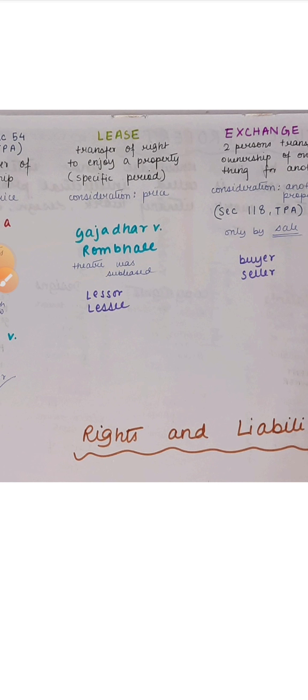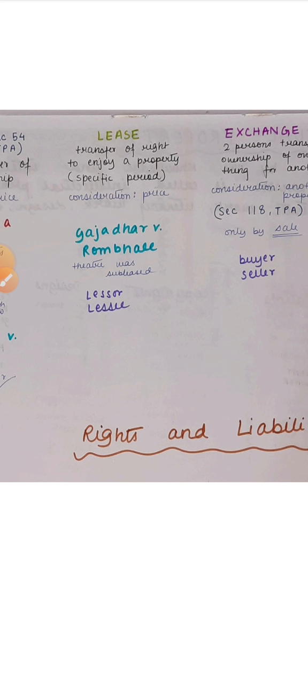And Rombe was not allowed to take possession of the property by the original lessor, which is Gajadhar in this case. This is wrong. And it was held that Rombe can sue Gajadhar for infringing his right to peacefully enjoy the property.